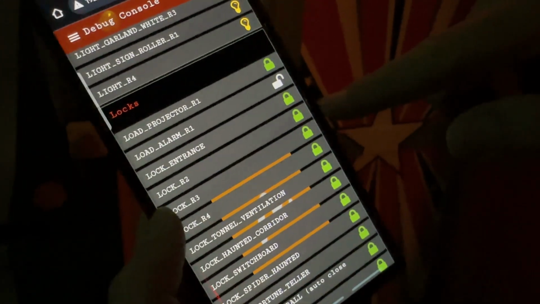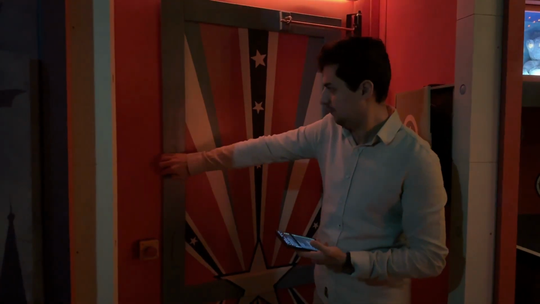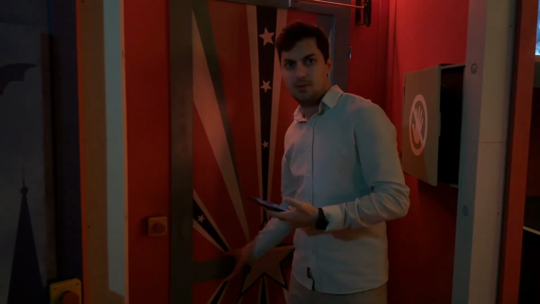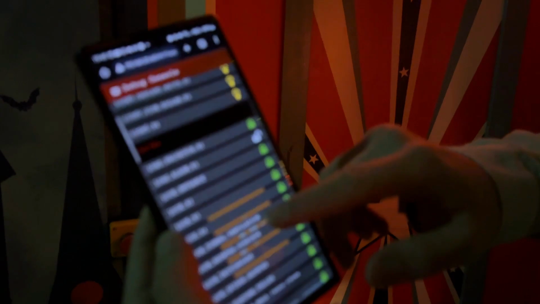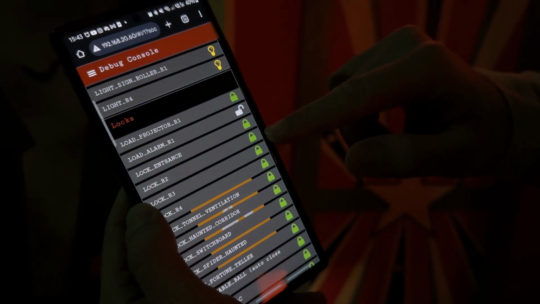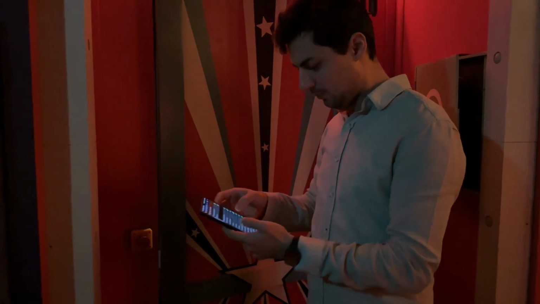Right now it's in the lock-in position, the door is open, so we can prepare it and close it. And right now it's locked. The first option is that we can unlock it from the software, just pressing the icon, and it's released. I'm locking it again.